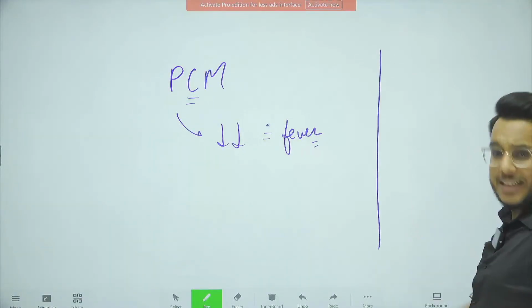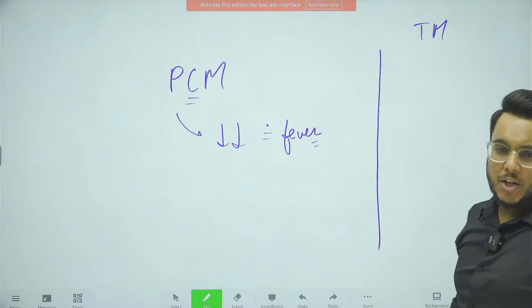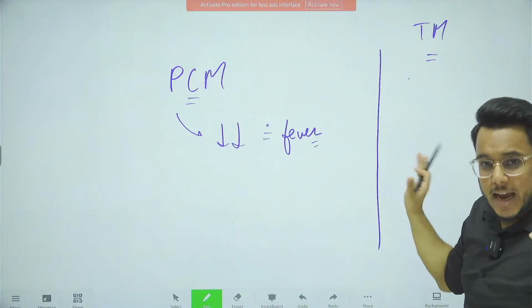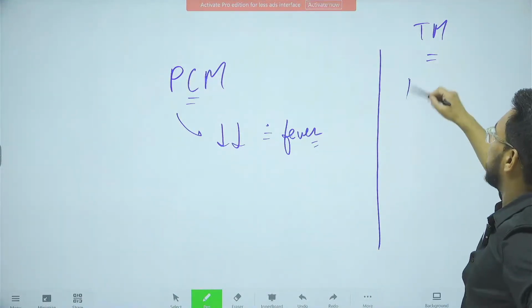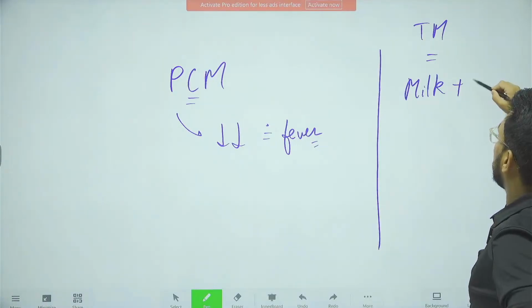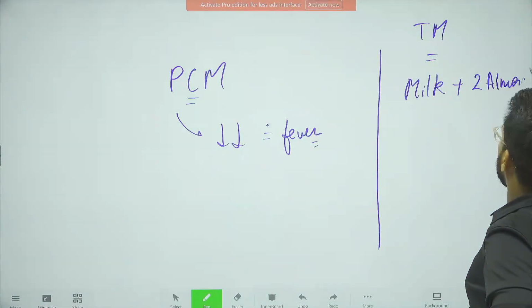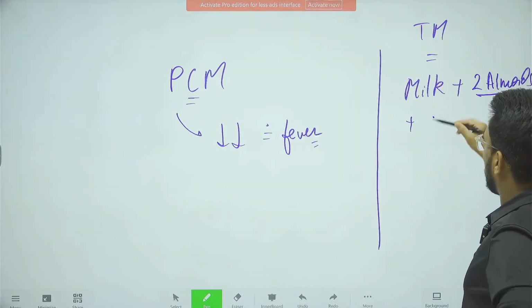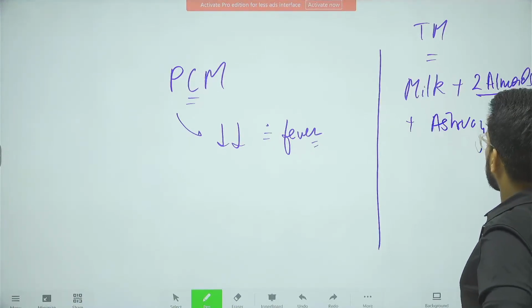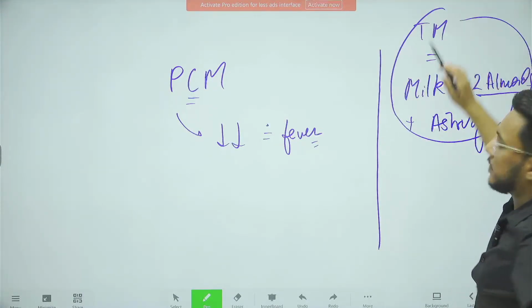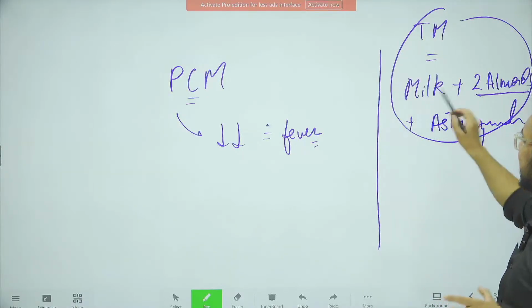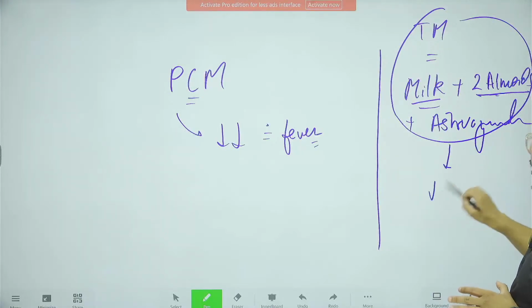Okay. Then let's say in some other traditional medication, it is said that, I'm just putting a hypothetical example to explain to you, suppose it is said that consuming milk with two almonds plus ashwagandha reduces the fever. Suppose in Ayurveda or Siddha or homeopathy, anywhere, it is said that consuming milk with two almonds and ashwagandha reduces the fever.